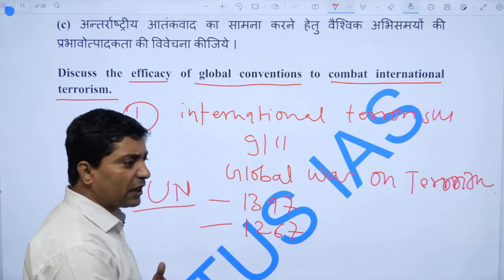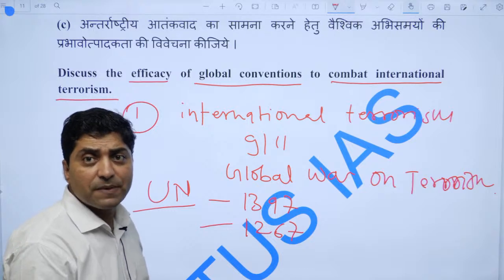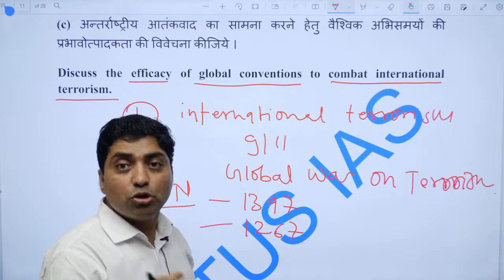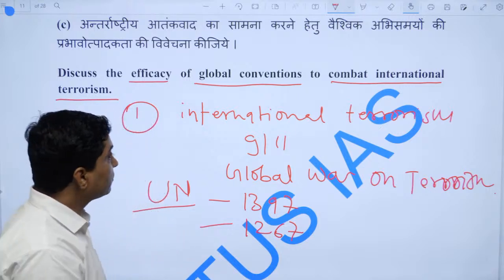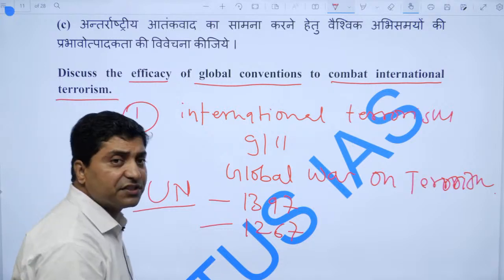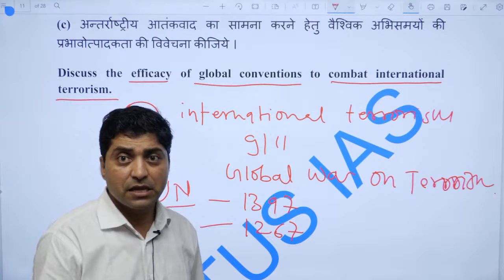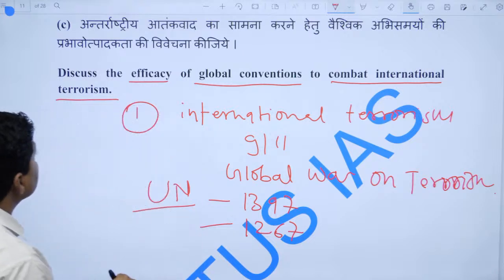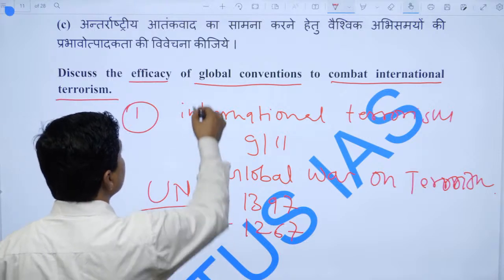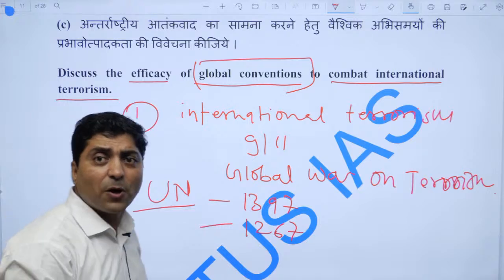In 2021 the UN again passed a resolution and it called on the neighboring countries of Afghanistan not to support terrorism, right. But if you look at terrorist activities, they have grown exponentially throughout the world.